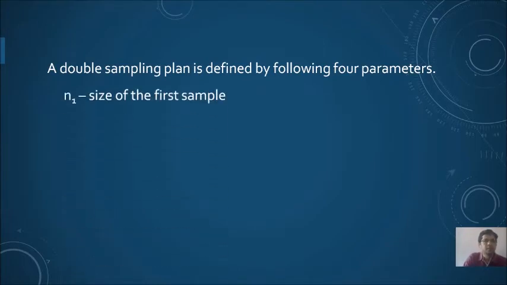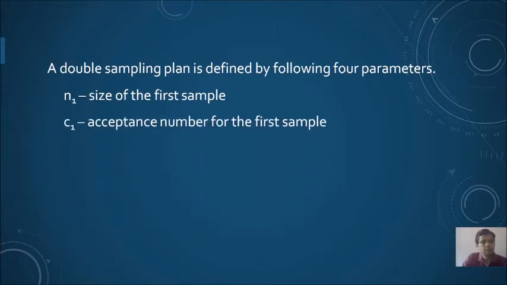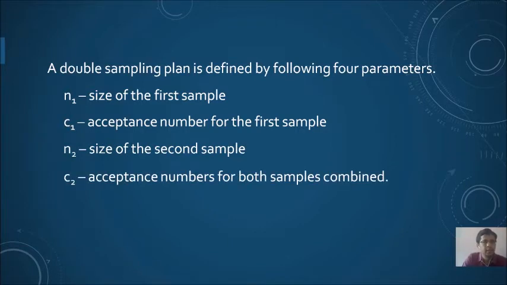First is the size of the first sample, then the acceptance number for the first sample, then the size of the second sample, if of course the second sample is needed, and the acceptance number for both samples combined. As I said, if you draw a second sample, you will now have a first sample as well as the second sample, and therefore the acceptance number is for both the samples combined.